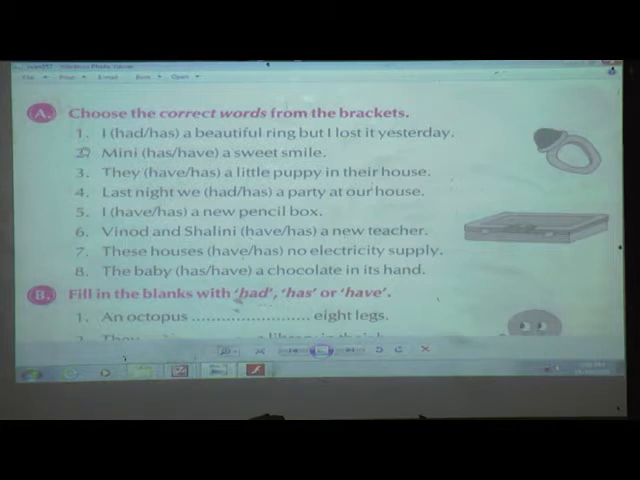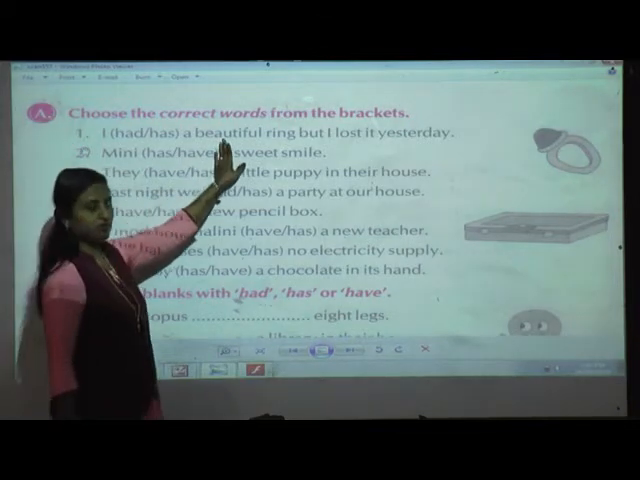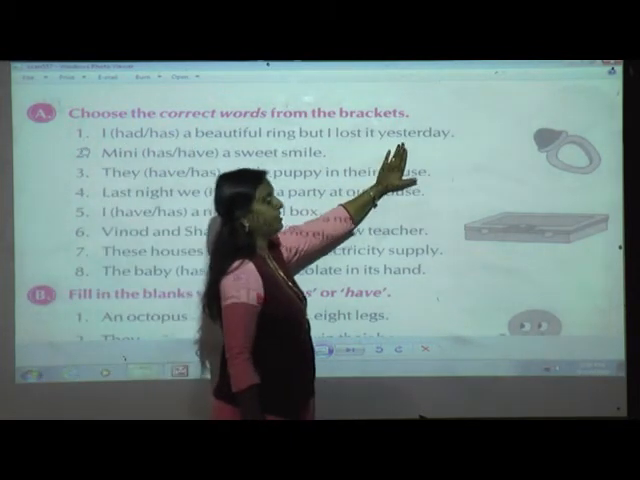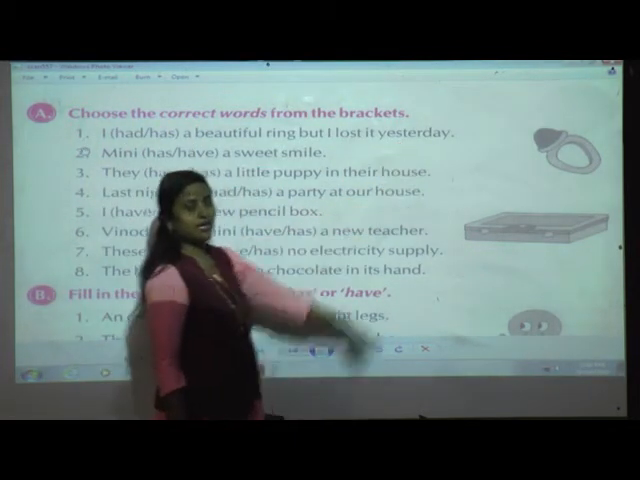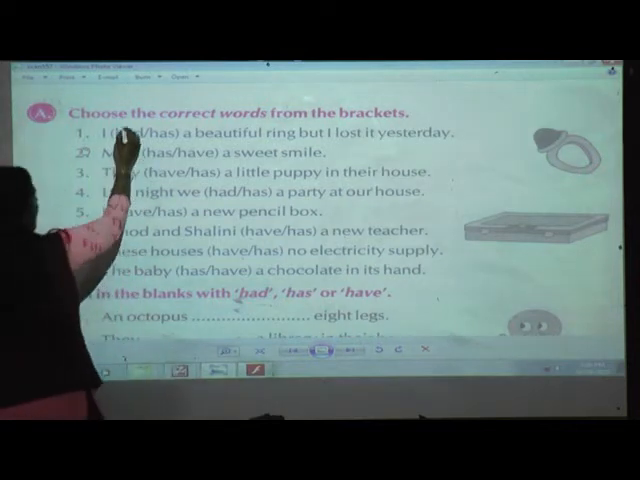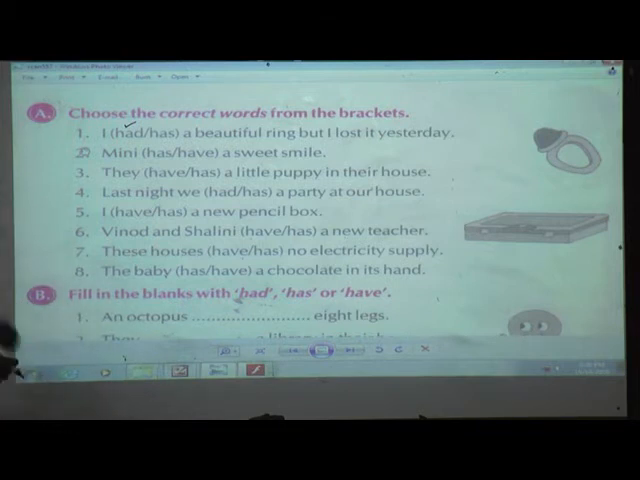Okay. Now first, I has a beautiful ring, but I lost it yesterday. Now the ring was with him, but it was lost yesterday. So yesterday shows that the action was done. So what will we say? I had. Yesterday shows that it is in the past tense.